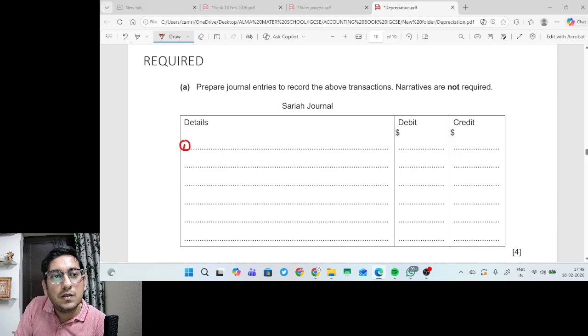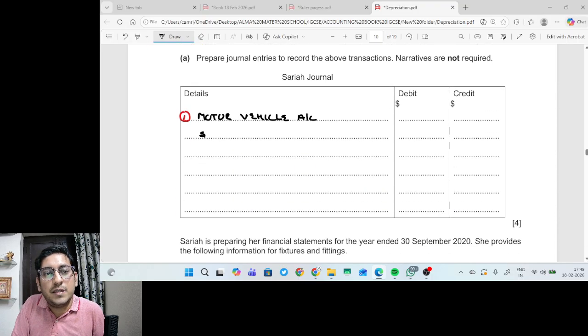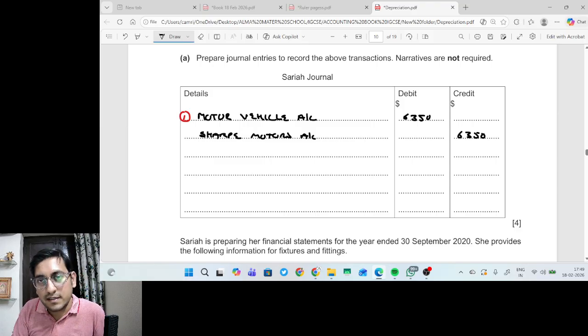It will be motor vehicle account debit and Sharpie Motors account credit, and the value is 6350. Narrations are not required. If required, we can write the narration being motor vehicle purchased on credit. But in this question, narrations are not required, so we are not going to write it.